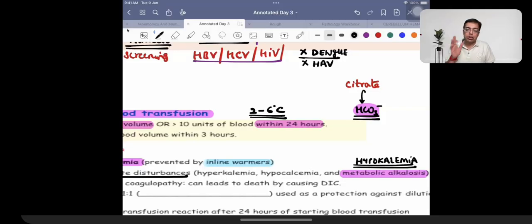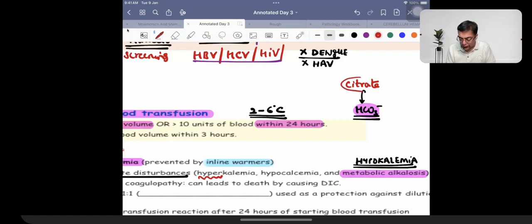If the blood is kept outside the blood bank for a long time, RBCs break down. Lysis takes place, and that can result in hyperkalemia. So please don't get confused with questions in the exam. Hypo, hyper both can be seen. It is more commonly hypo. But if the blood is being kept for a long duration of time, lysis of the cells can take place, which can result in hyperkalemia. Both are going to be dangerous.